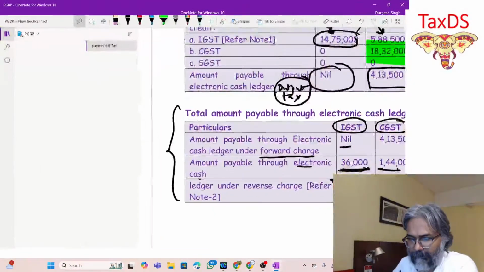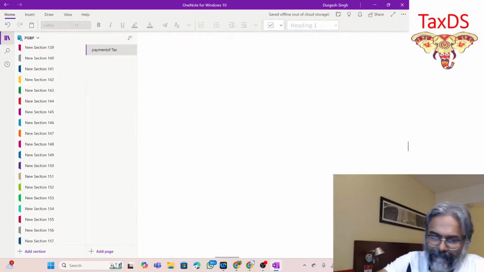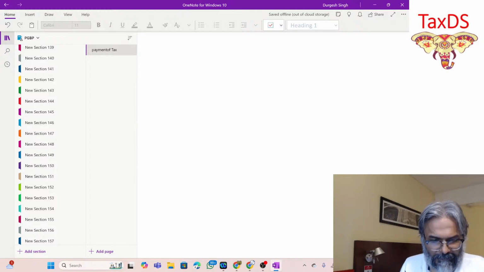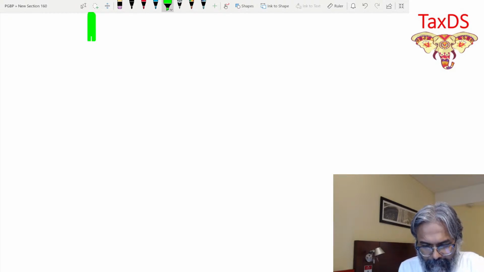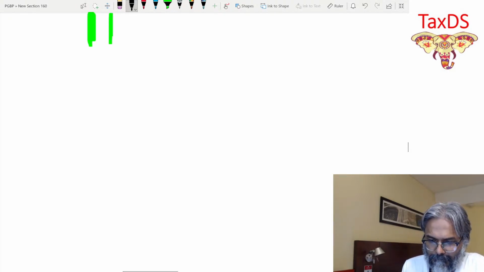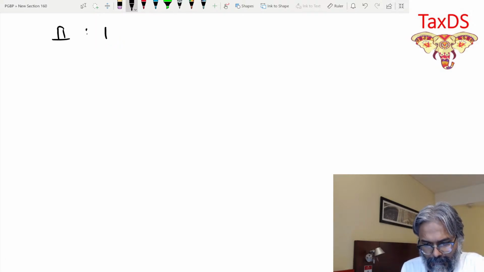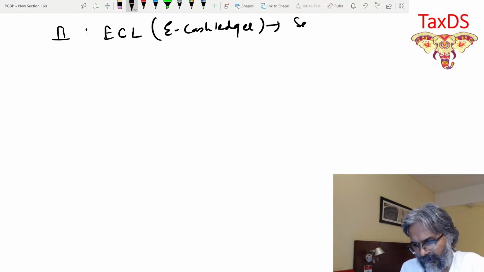After that, students, the next ledger is the electronic cash ledger. The next ledger which has been there over here is the electronic cash ledger. Same Section 49, students.